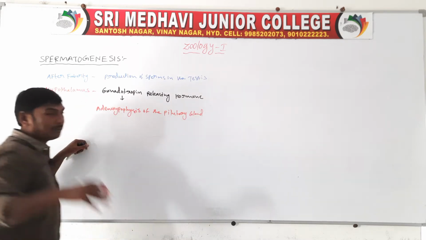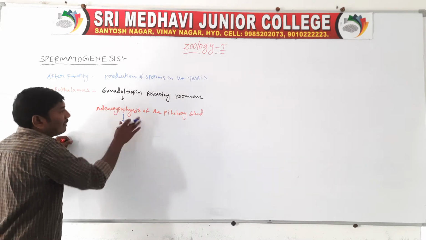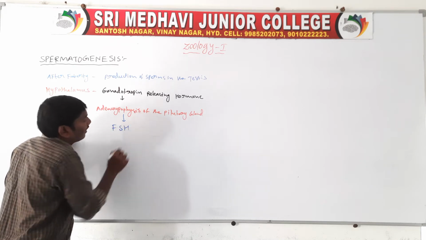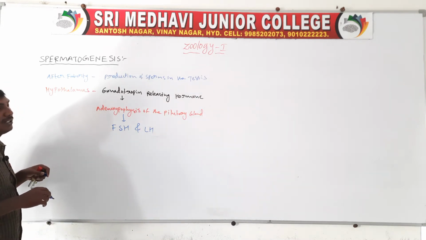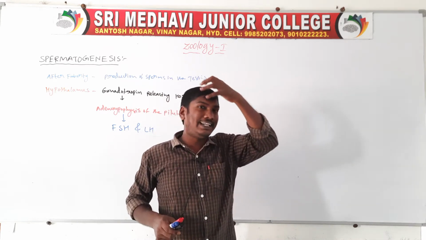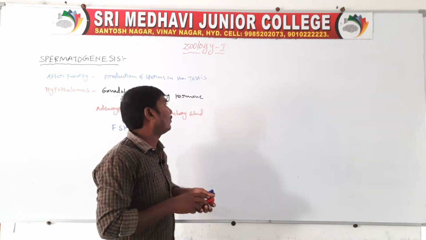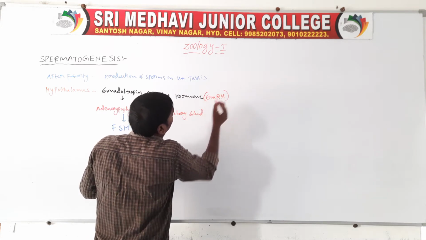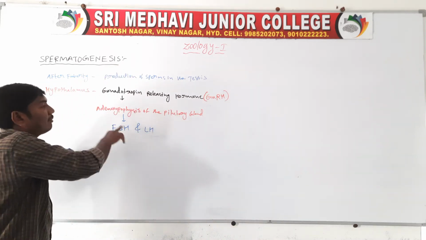The adenohypophysis of the pituitary gland releases two types of hormones, FSH, follicle stimulating hormone, and LH, luteinizing hormone. First step, after the puberty stage, the hypothalamus in the brain releases gonadotropin releasing hormone, which affects the pituitary gland.